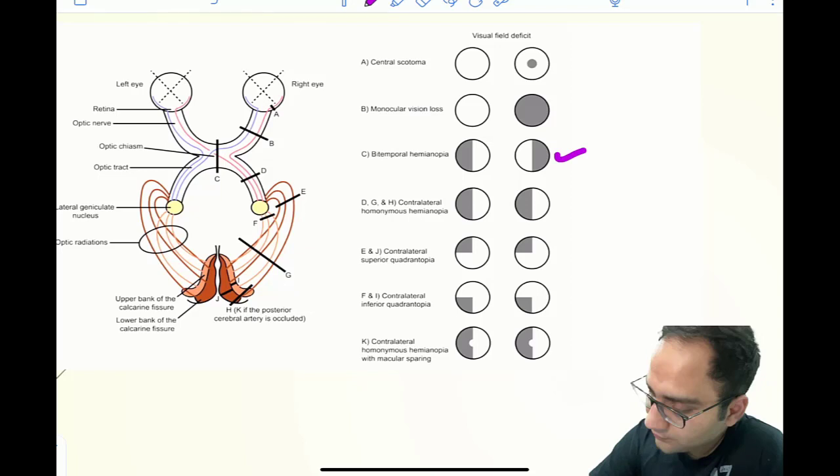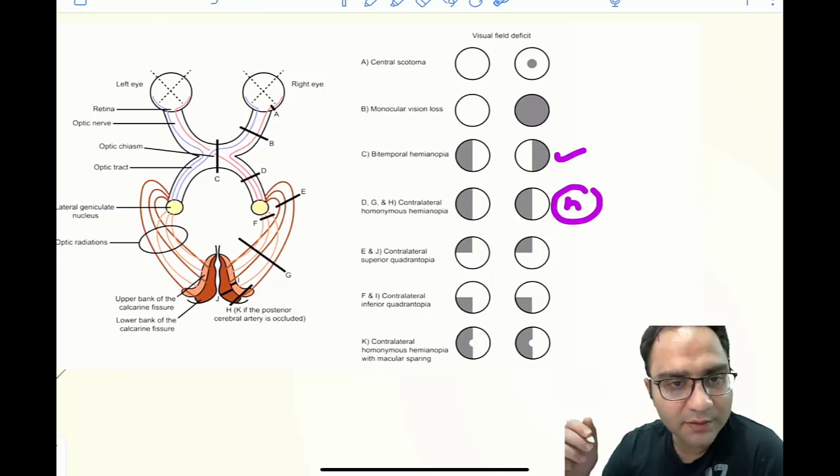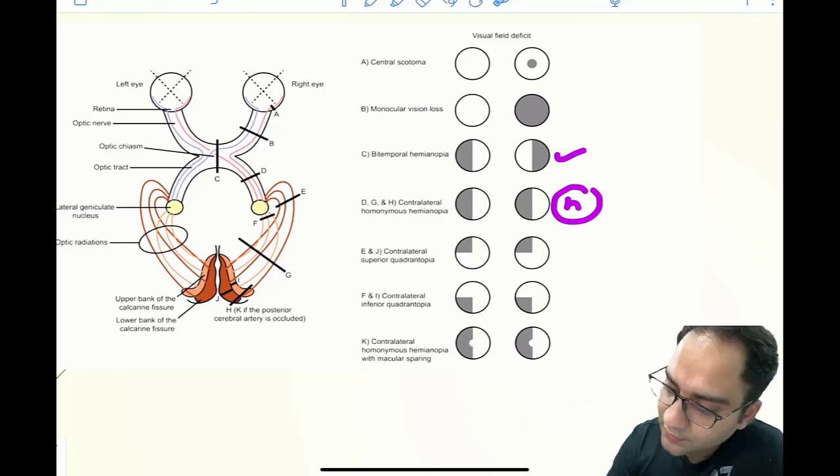If you know the anatomy of the optic pathway, you must be aware that you have two fibers, nasal fibers and temporal fibers, that come to the chiasma, and here there is a crossing of the nasal fibers.